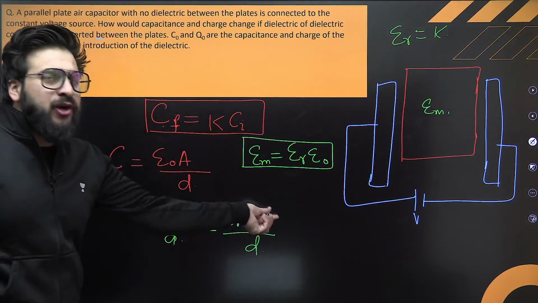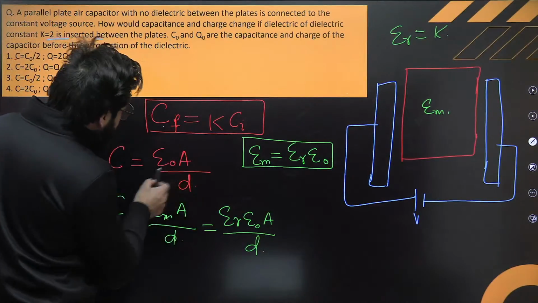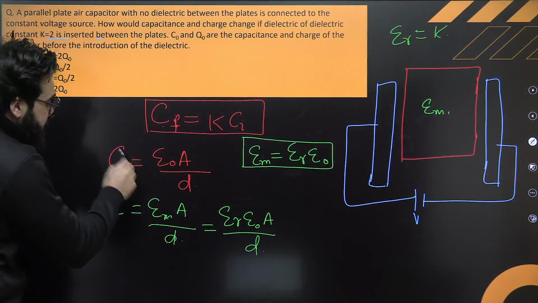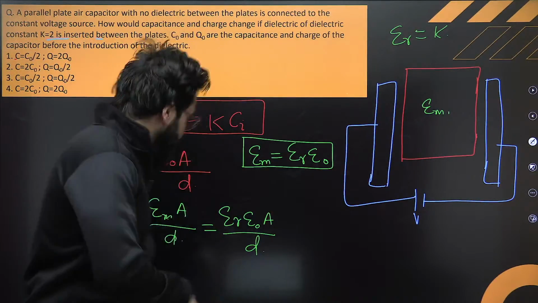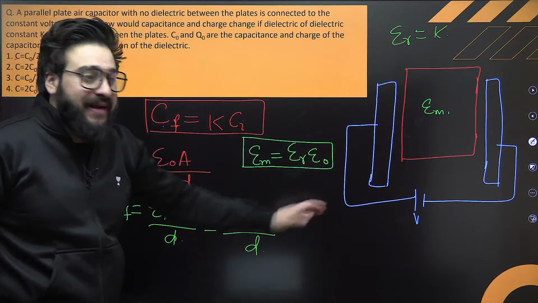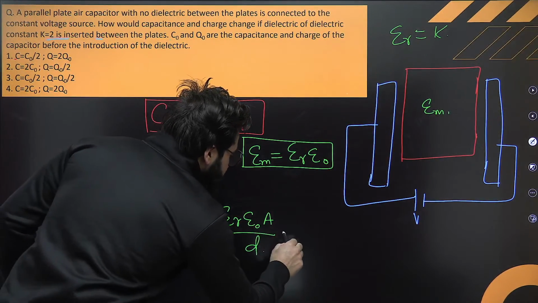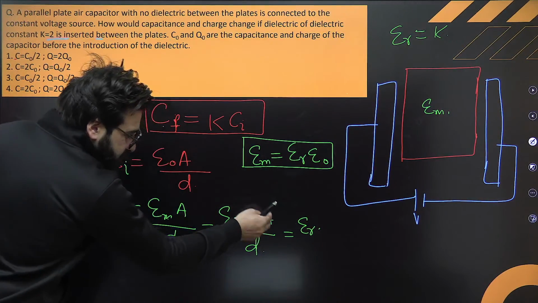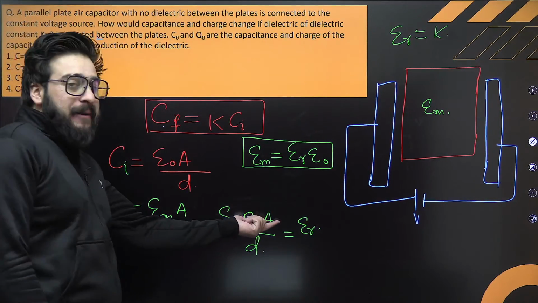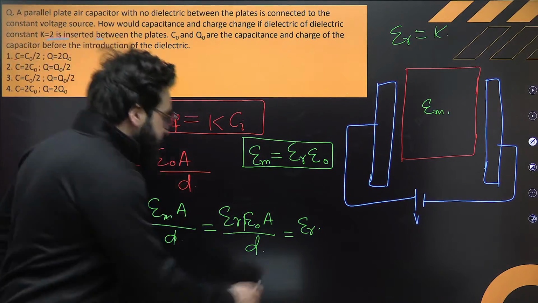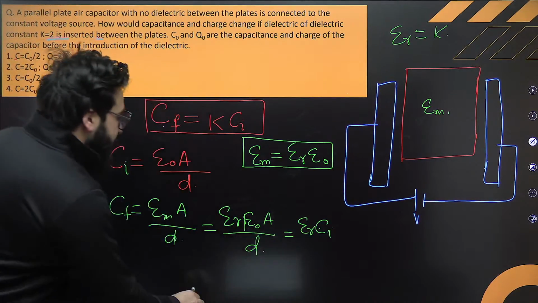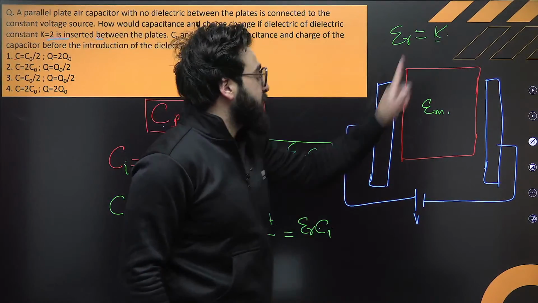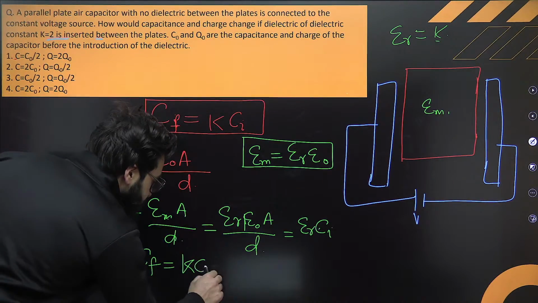Tell me one thing, what is epsilon naught A by D? This is the normal, initial capacitance when there was no dielectric. This is the final capacitance when we place the dielectric. Replace this with this one, and this is Ci exactly. So the capacitance becomes epsilon R into Ci. Epsilon R is basically K, so this will be K into Ci.